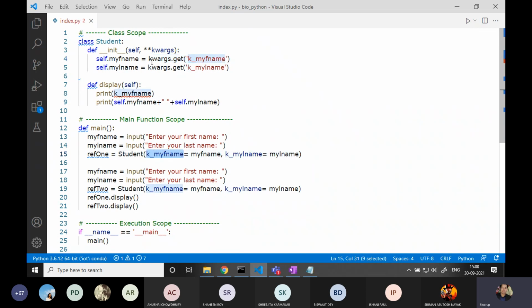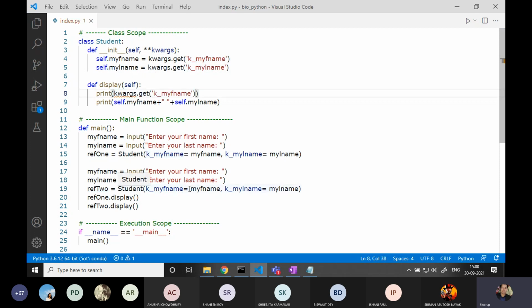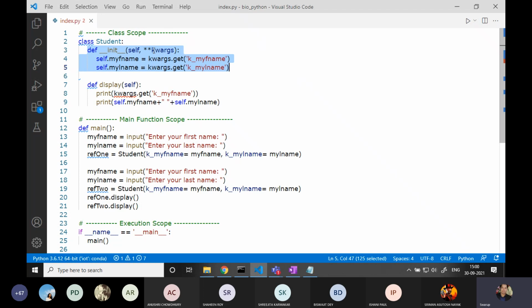So this line I cannot write even over here also. It's also giving an error. If I try to write this over here, that is also not going to work. Why? Because this has got no existence in this method. It is only available as long as you are inside the constructor. Outside the constructor, it is an undefined variable. This is only meant for the constructor.